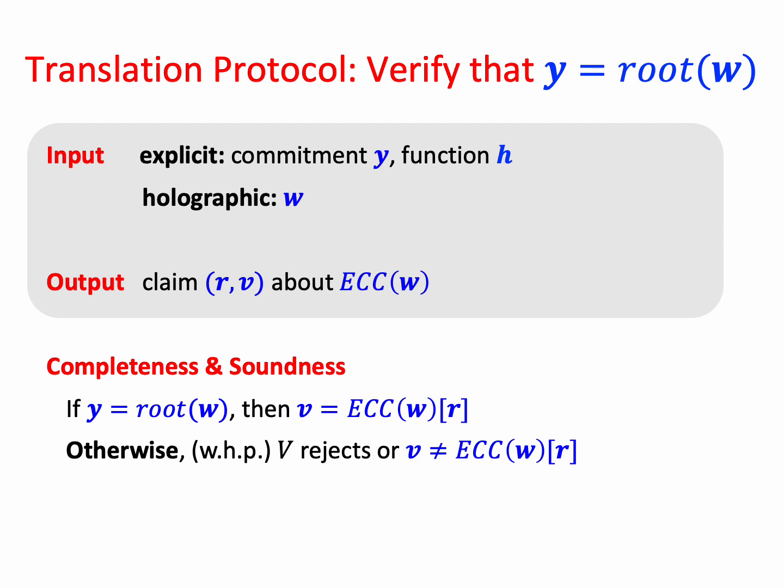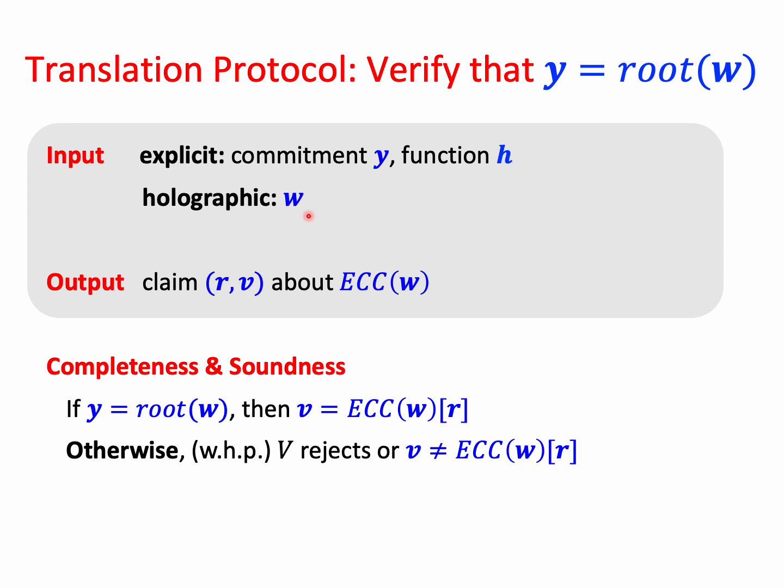Now we state the completeness and soundness of the translation protocol. So as we said, its goal is to verify that y is equal to the hash root of w. Its input is divided into two. It has the explicit input, which is the commitment y and the function h, not necessarily a YOF. And its holographic input is w. What is a holographic input?